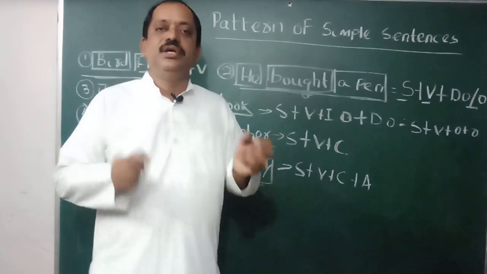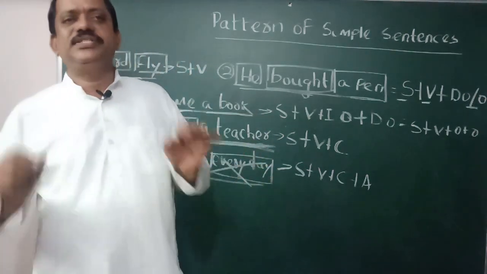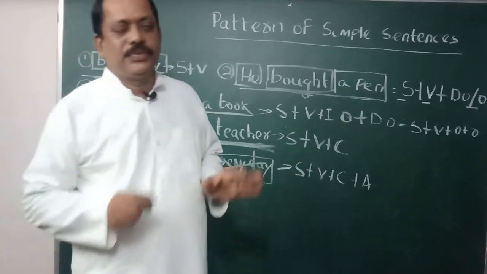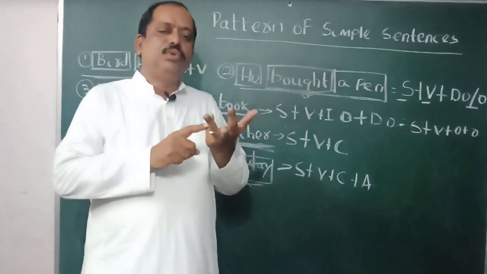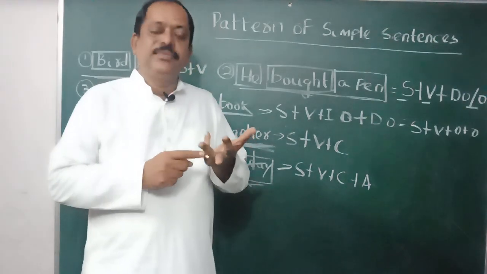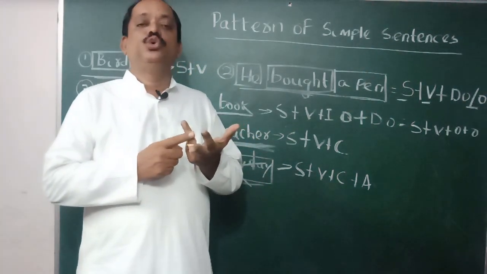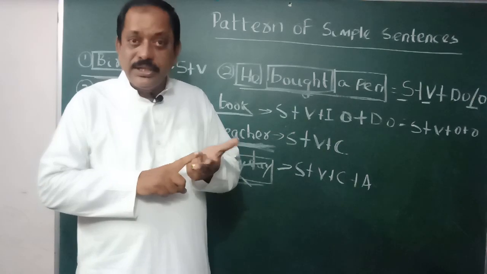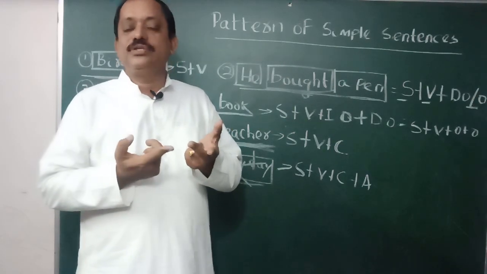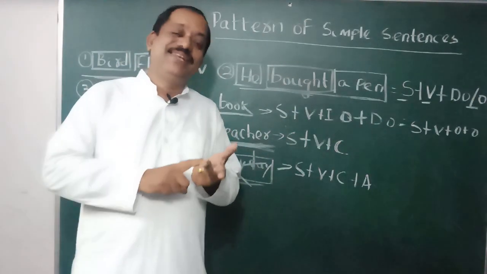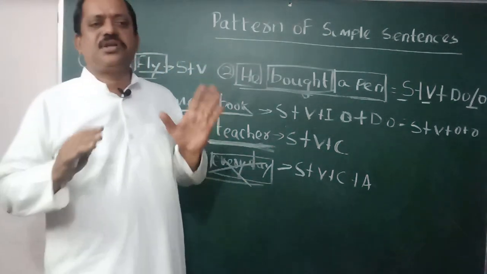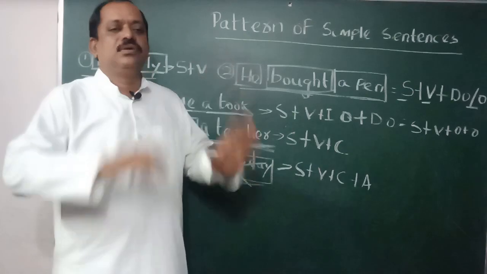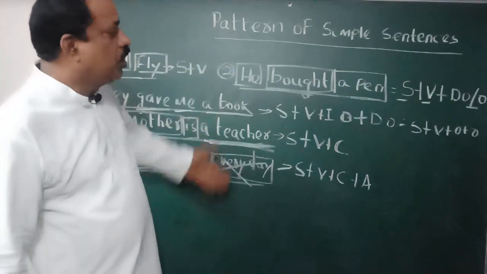It is very easy. In a sentence, there must be subject and verb. After subject and verb, if the word gives answer to the question what, it is direct object. If the word gives answer to the question who or whom, it is indirect object. If the word does not give the answer to the question whom and what, but is necessary, it is complement. If the word can be dropped from the sentence, the extra word of the sentence is adjunct. In this way, you can know about a pattern.